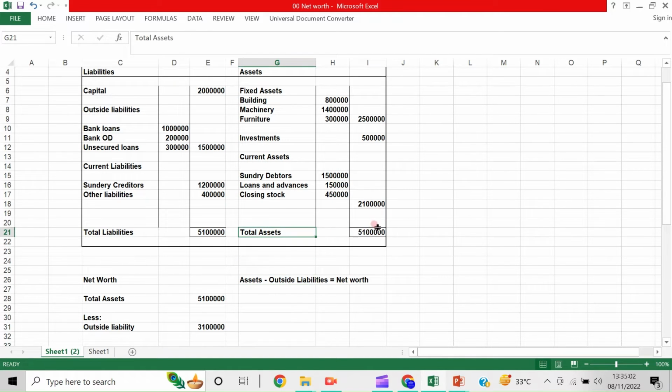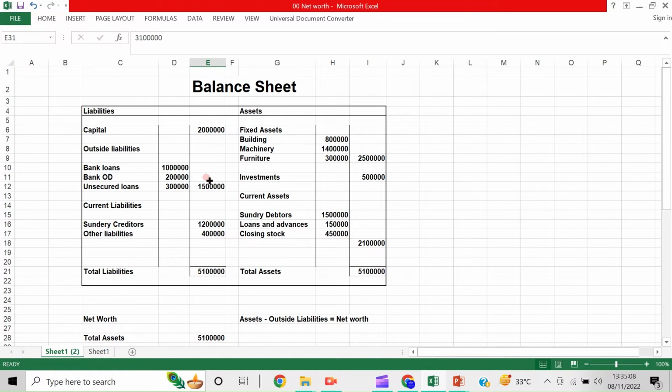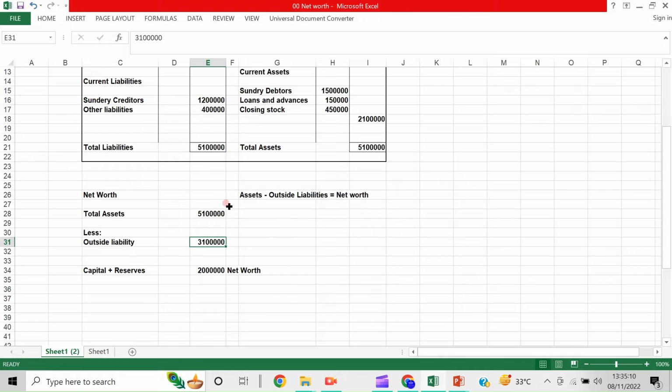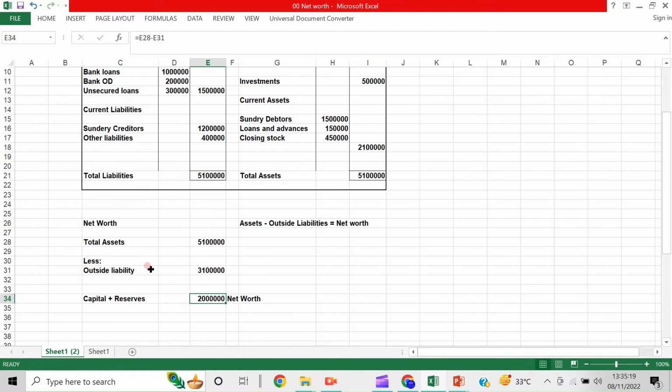Now just see, the total of the assets comes to 51 lakhs, out of which outside liabilities is 31 lakhs. So total assets minus total outside liabilities is equal to capital, that is equal to net worth. So it's clear: assets minus outside liabilities is equal to net worth. Is this clear?